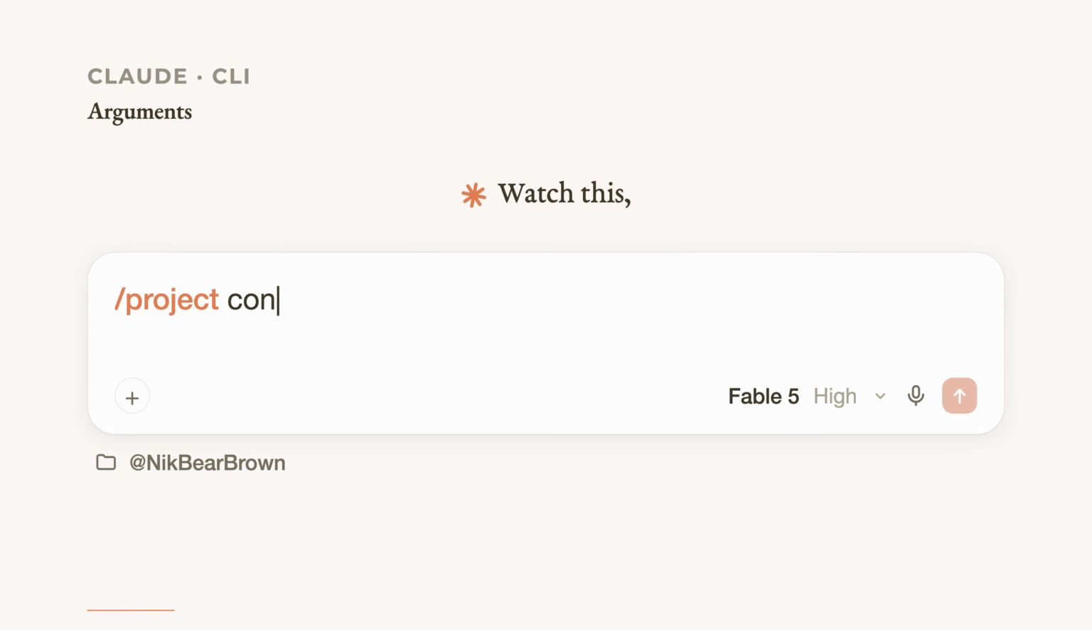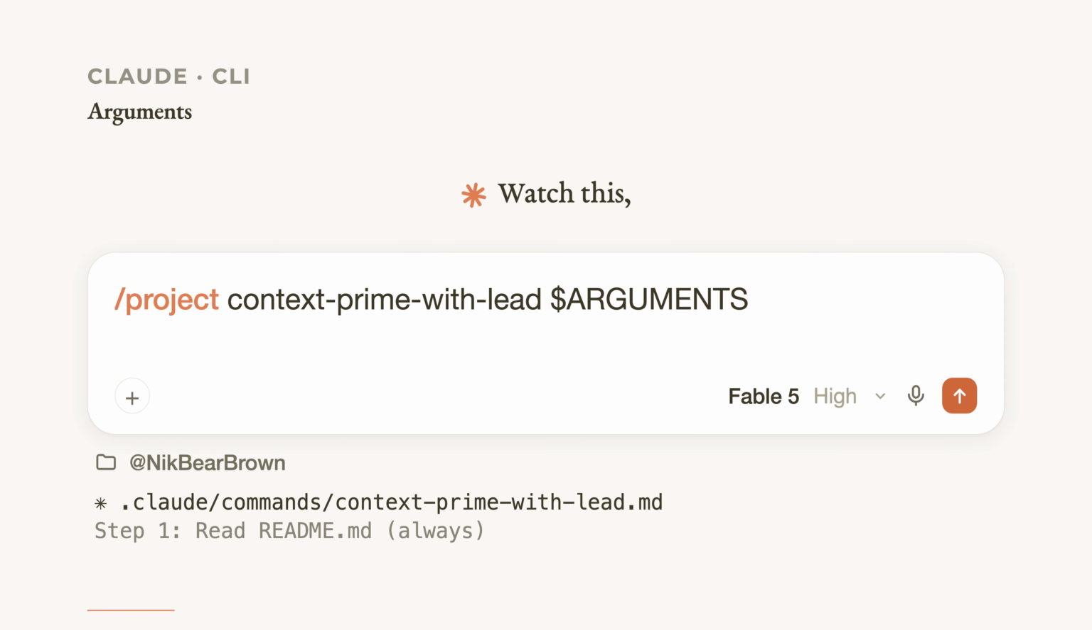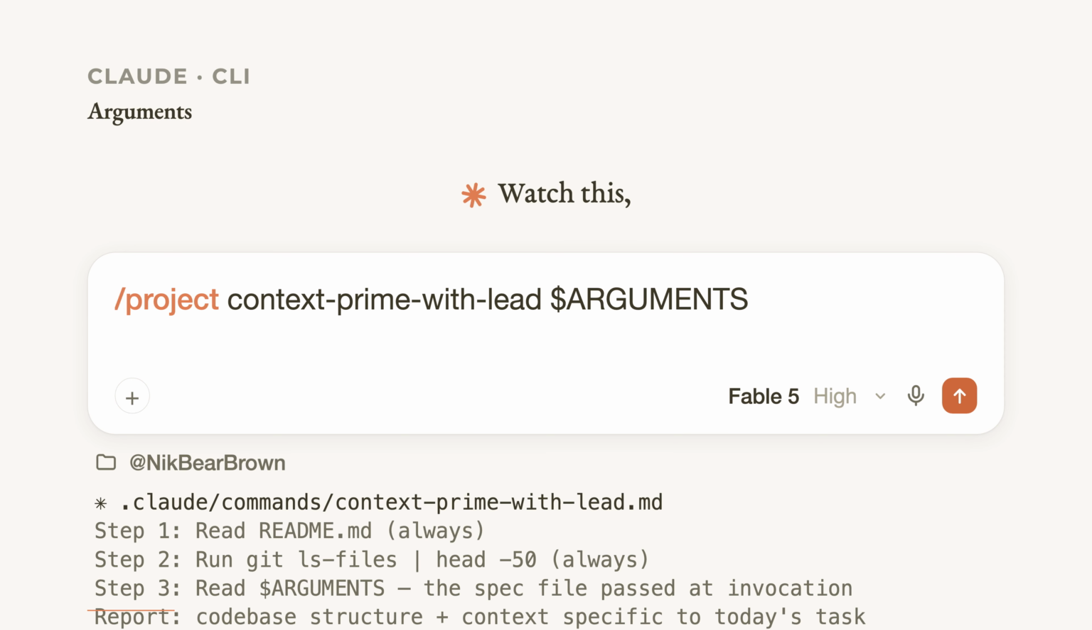Here's the anatomy of a real /command. Three elements: a description line shown in autocomplete, the workflow steps, what Claude executes, and optionally argument placeholders using $arguments. Arguments make the command dynamic. You pass a file path, a feature name, or a spec document, and the command adapts. A single command with well-placed arguments can replace 10 different manual prompts.